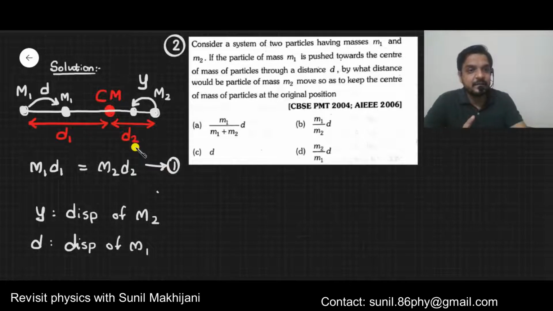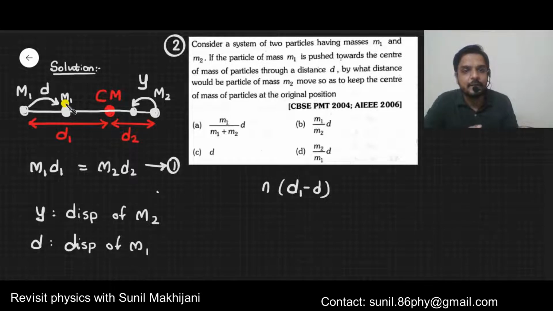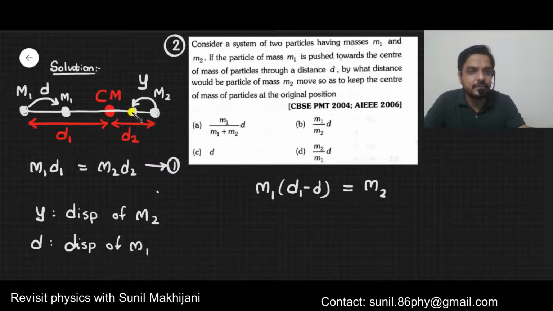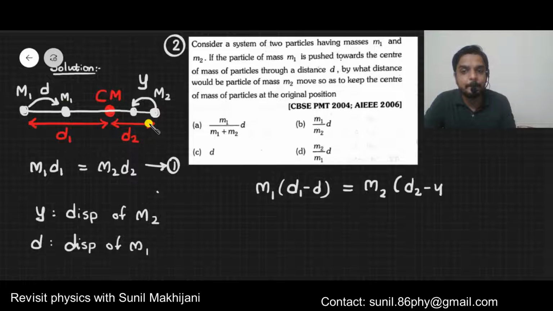See, m1 is now over here, so the distance of m1 from the center of mass is d1 minus d. So we can write m1 into its distance, that is d1 minus d, equals m2. Now look at it, m2 is over here, so the distance of m2 from the CM will be d2 minus y. Okay, just multiply m1 inside.